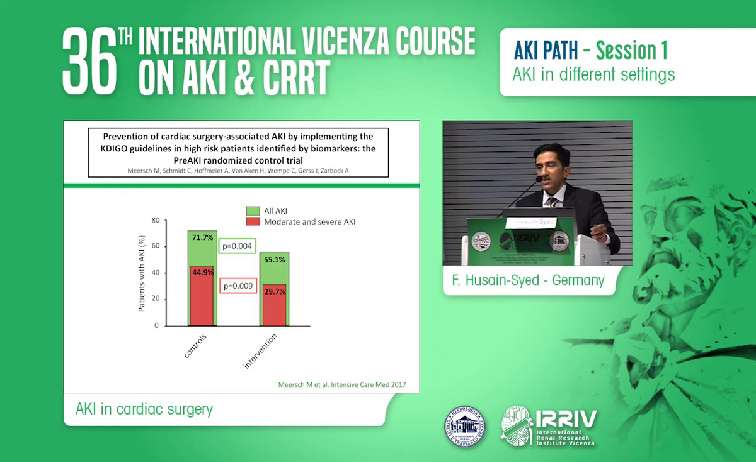And the results have been shown before by Professor Ioannidis. You see that the AKI rate dropped dramatically from 70 to 55%. Remember, those are all high-risk patients. They all had biomarkers positive. And the severe AKI dropped from 45 to 30%.